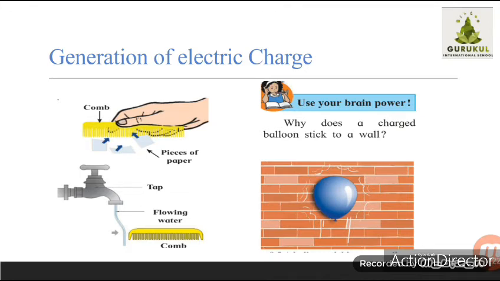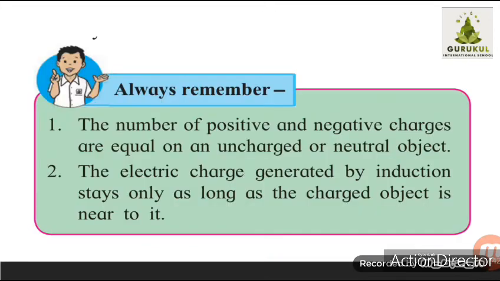Once the comb is taken away, the negative particles in the flowing water come back to their original position, and positive and negative charges become equal in numbers, and as a result the water flows down again as it was initially. Okay, so always remember the number of positive and negative charges are equal on uncharged or neutral objects.